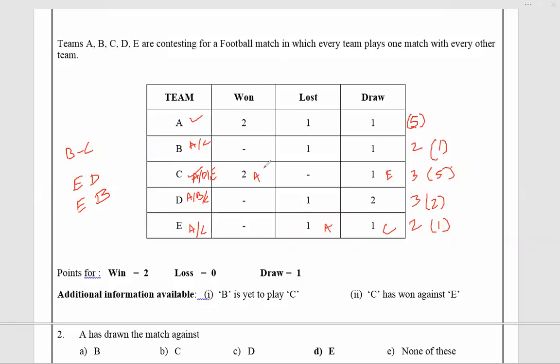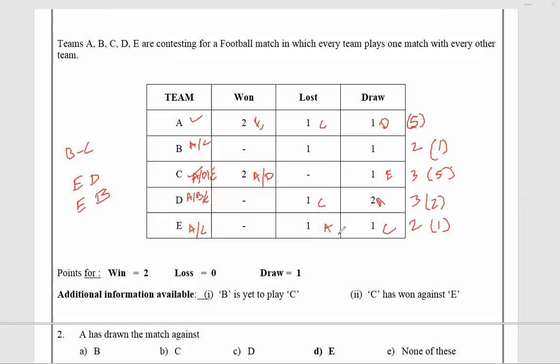That means C's wins are against A and D. D's loss is against C, A's loss is against C. A won 2 matches, lost against C. So whom can A defeat? Achha, one of A's wins is against E. So C lost only one match, D lost only one match against C. So AD must be a draw.